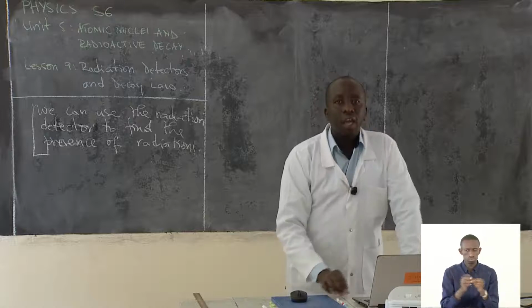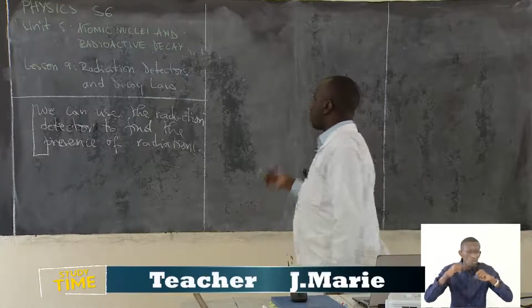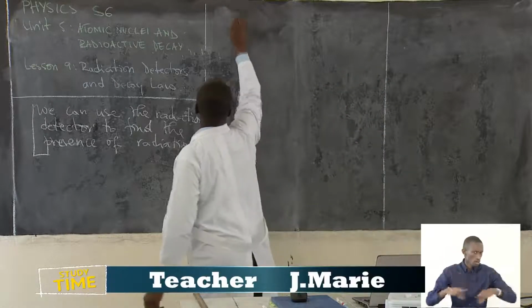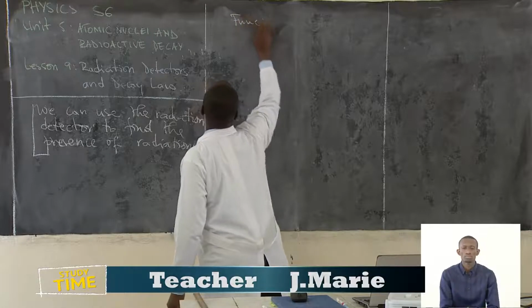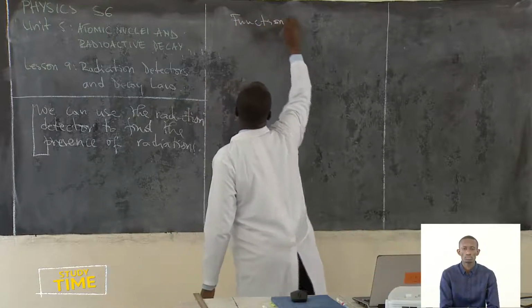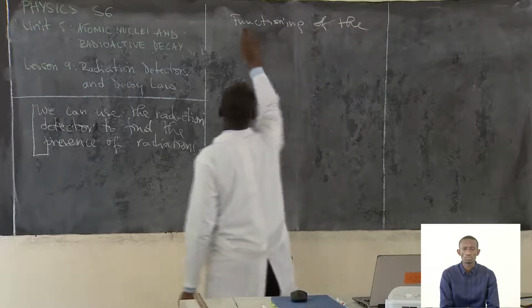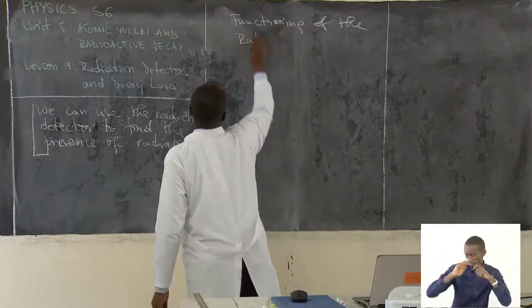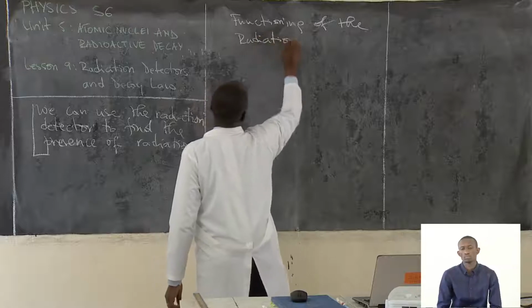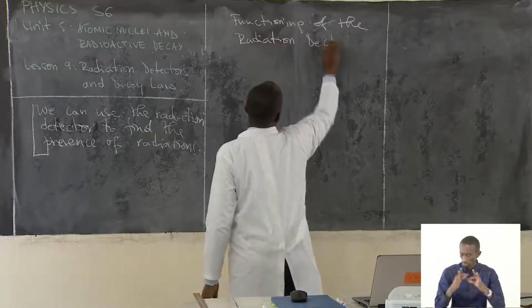Then we can go to the functioning of the device, the radiation detector.